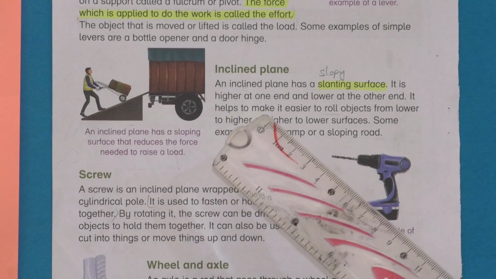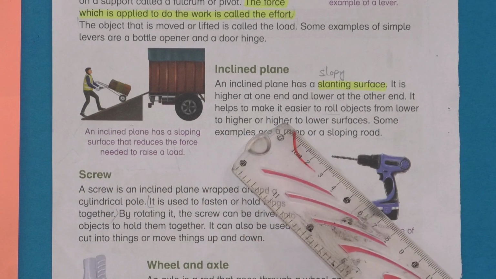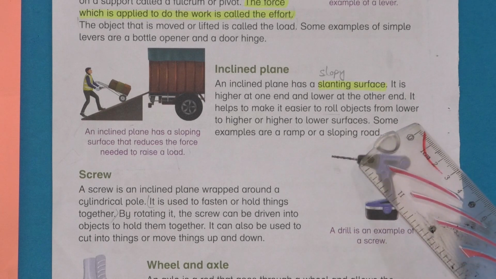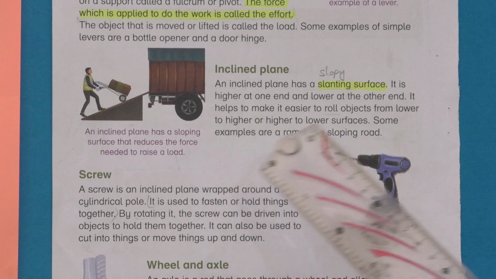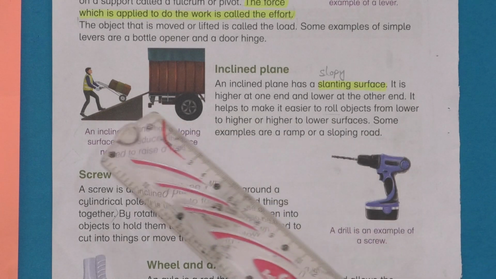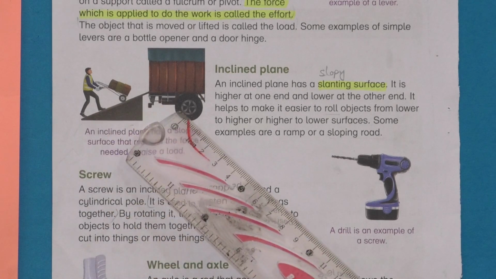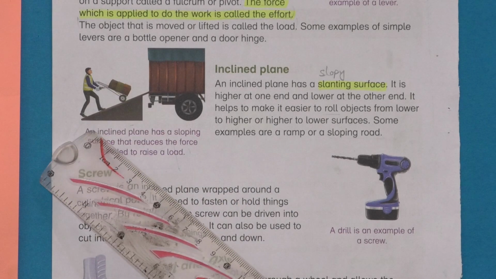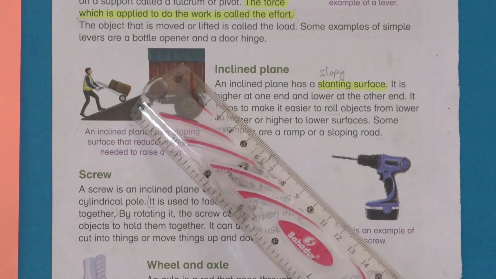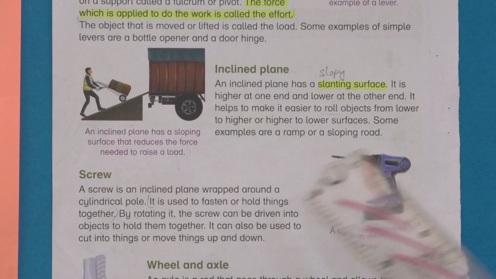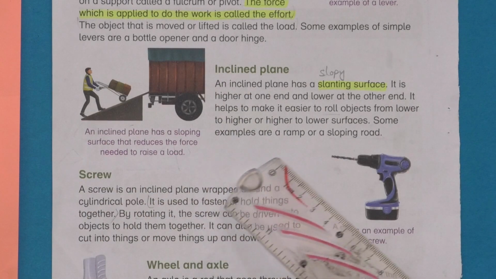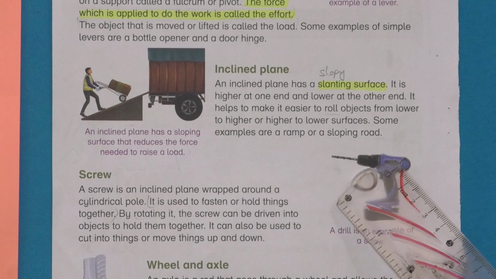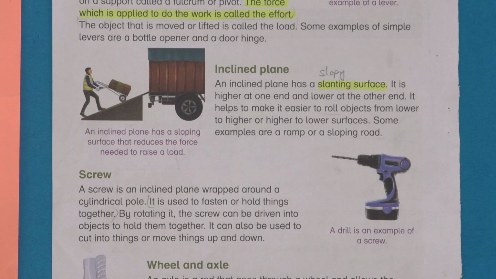It makes a slope. It helps to make it easier to roll an object from a lower to a higher surface or from higher to lower. Some examples are a ramp or a sloping road. A sloping road and a ramp are also used as inclined planes.